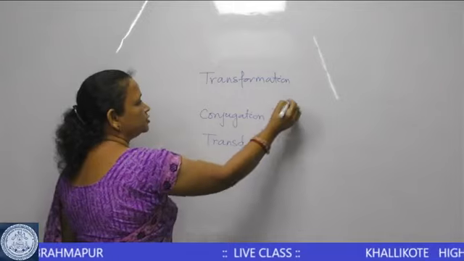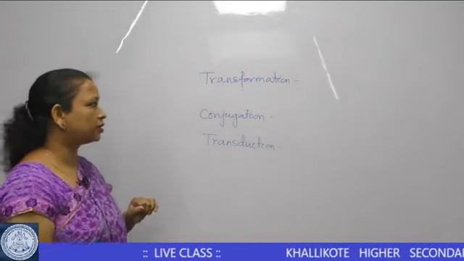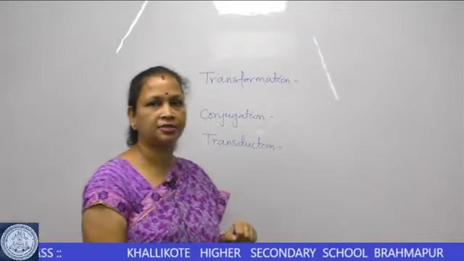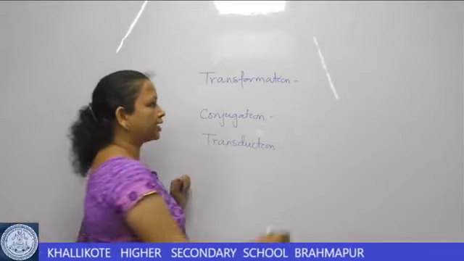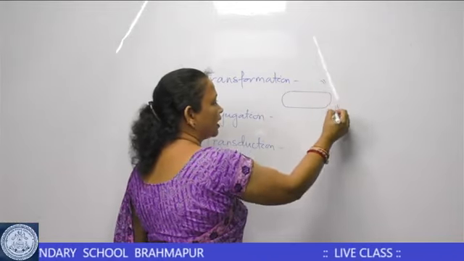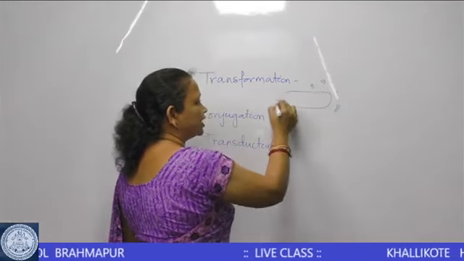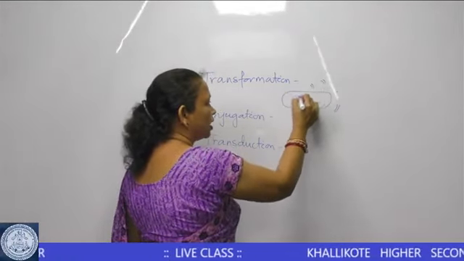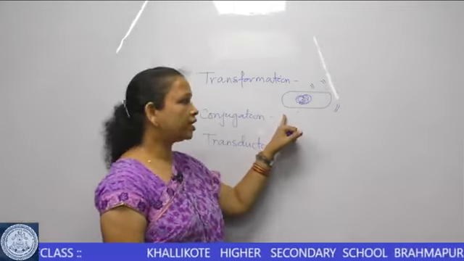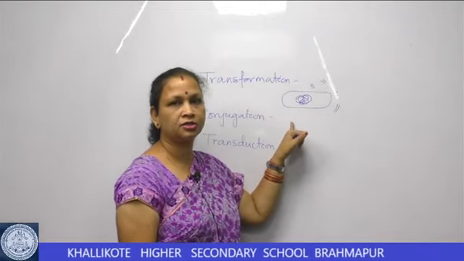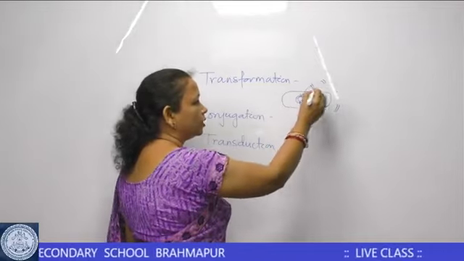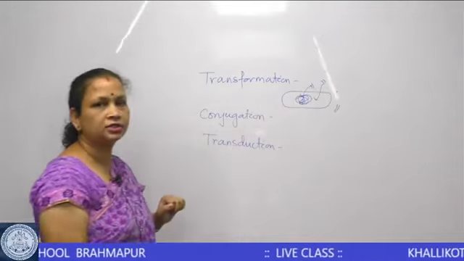So, what happens during genetic transfer or genetic recombination? Transformation can be defined as a process where the bacterium takes up DNA of some other bacteria present in its external environment. So, this is the recipient DNA. If it is growing in a medium where there are certain DNA segments of some other bacterium, then it may be able to take up this DNA into its own DNA.